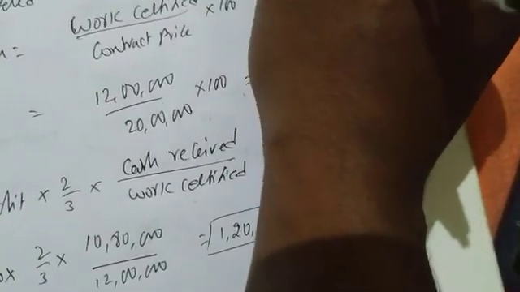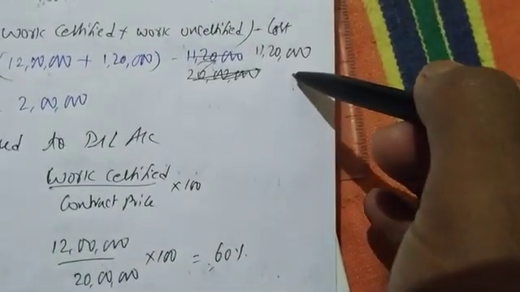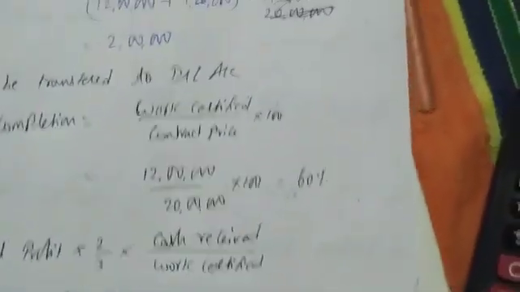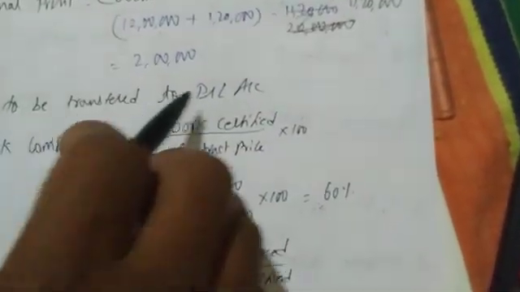Do one thing. Let it be. We want cost incurred, not contract price. Cost incurred is 11 lakh 20,000. So 12 lakhs plus 1 lakh 20 is 13 lakhs 20, minus 11 lakh 20. We are getting 2 lakhs. 2 lakhs is what? Our notional profit. Here is my mistake. 2 lakhs. Now, profit to be transferred to profit and loss account.